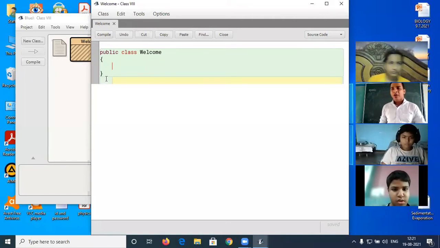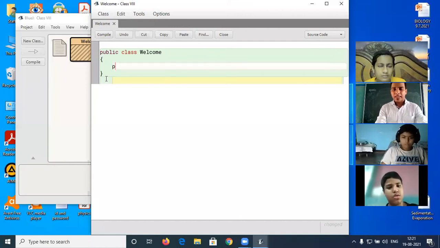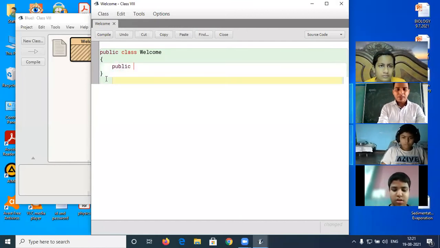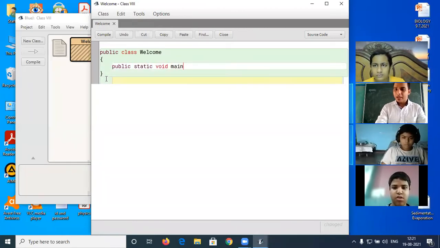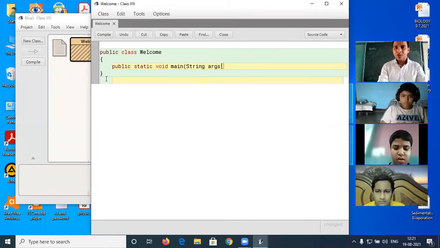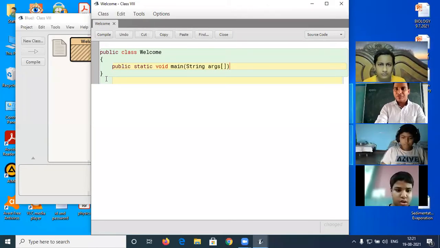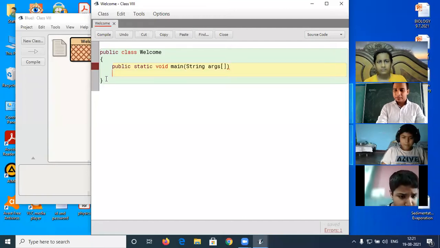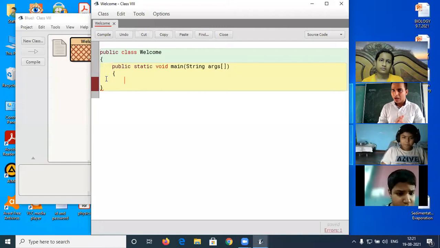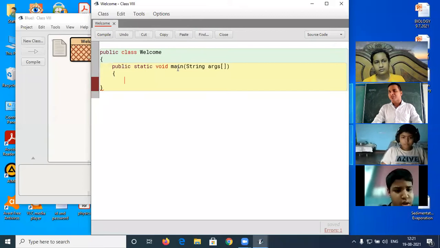How do we write the program? We have to first create a method: public static void main, in brackets String args, with square bracket open and square bracket close, and finally bracket close. Okay, this is the statement that you have to learn right now. Public means that this method is accessible everywhere. Static means no need to create an object for this method. Void means return type.